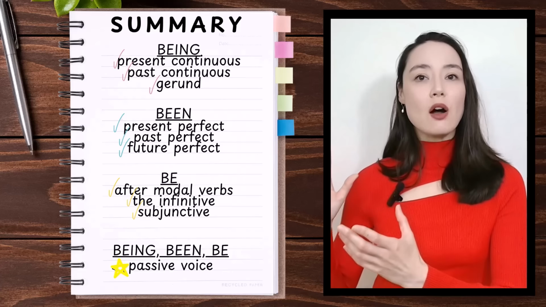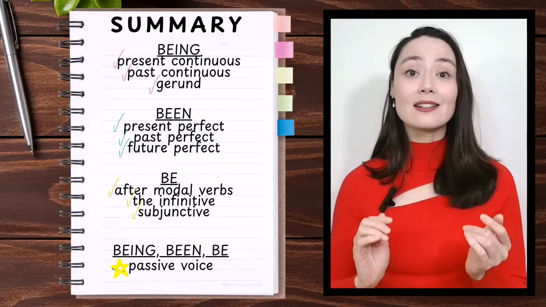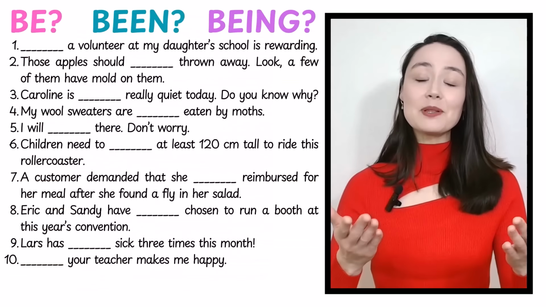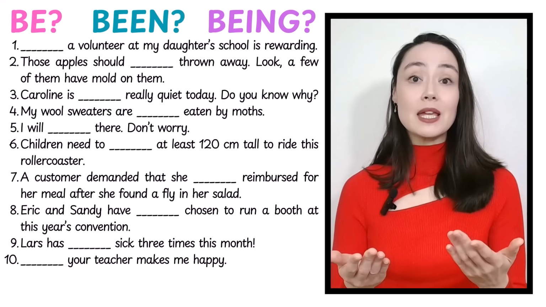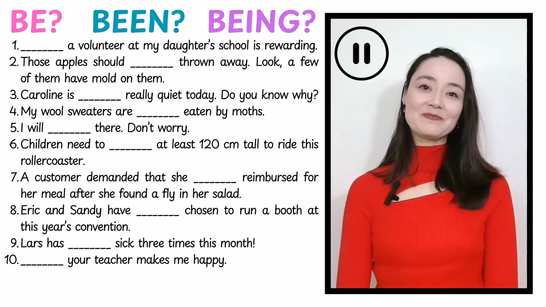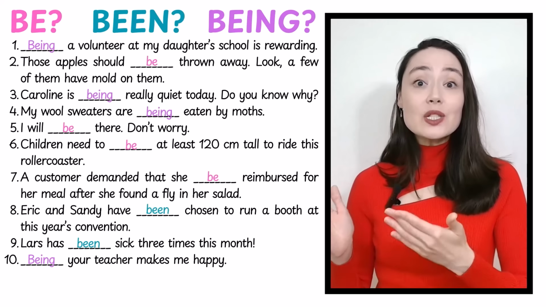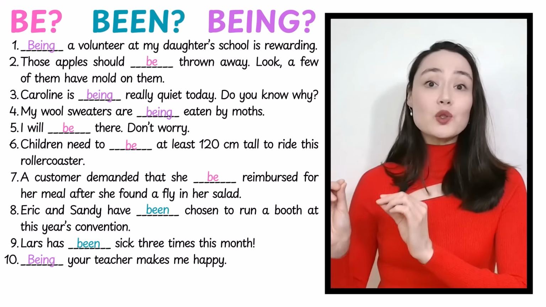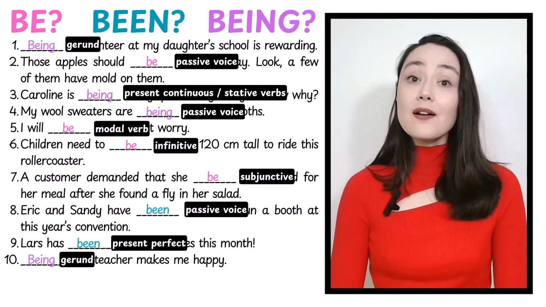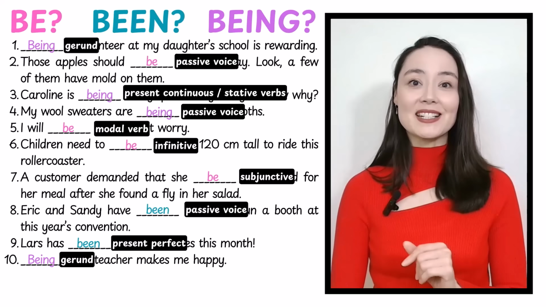To help you practice all of this and review, because I know there's a lot of information, I have my test. Let's take a moment to review everything. Can you please complete each sentence with be, been, or being? There are only 3 options. Pause the lesson to do this. And here are the answers. How did you do? Here are also the topics you need to focus on if you got an answer wrong. For example, if you got number 1 wrong, watch my lesson on gerunds.